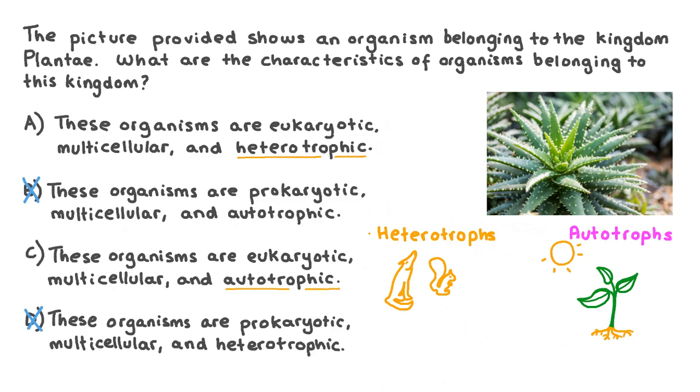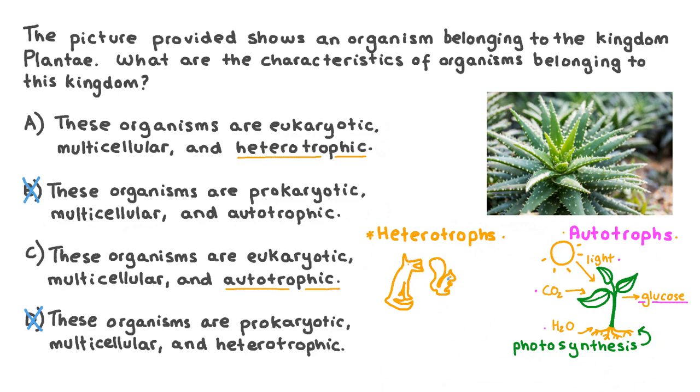These 2 terms refer to how organisms can obtain their food. Some autotrophs, like this plant, can obtain their food by synthesizing it themselves through photosynthesis. They use water absorbed from the soil and carbon dioxide absorbed from the atmosphere, in the presence of light energy, usually from the sun, to produce simple sugar molecules like glucose, which they can then use to make more complex nutritious molecules. As autotrophic organisms only need light in addition to these simple inorganic materials in order to produce their food, they are often sessile, meaning they do not move around.